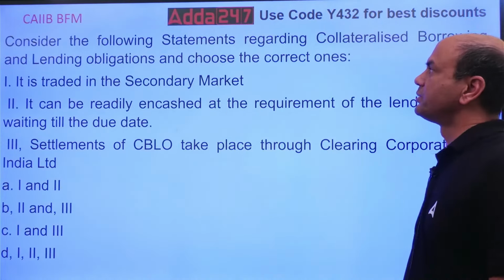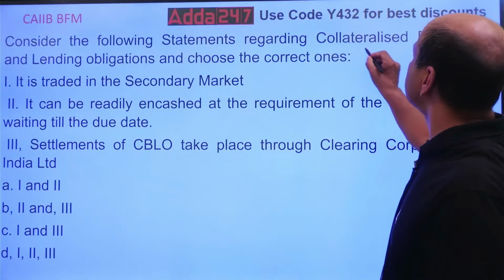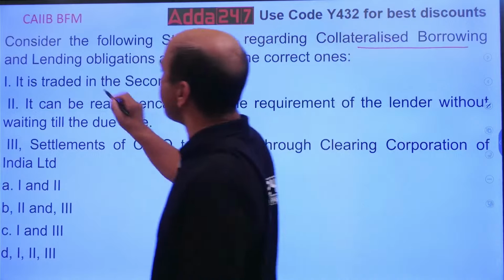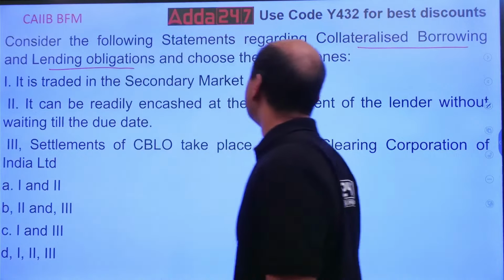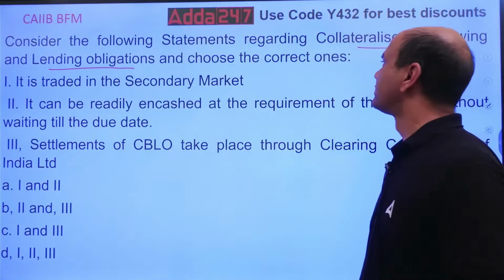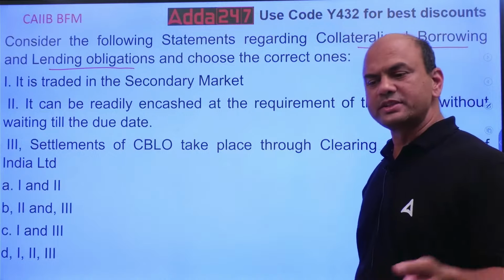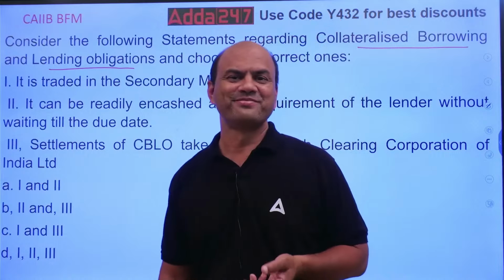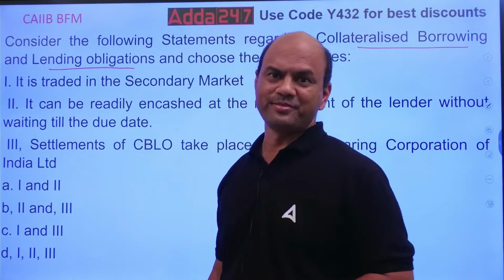Consider the following statements regarding collateralized borrowing and lending obligations, CBLO, and choose the correct one. Now, firstly, what is CBLO? What is CBLO? What is CBLO? See this.